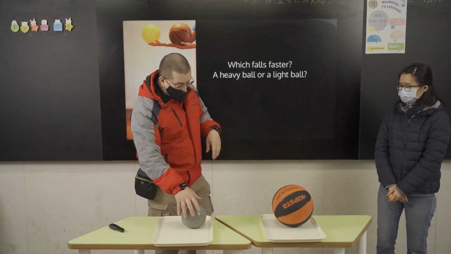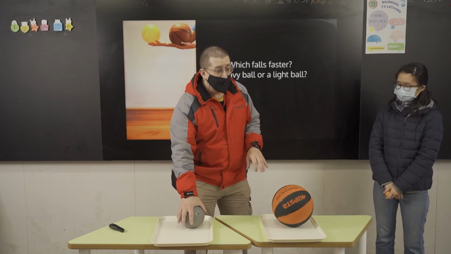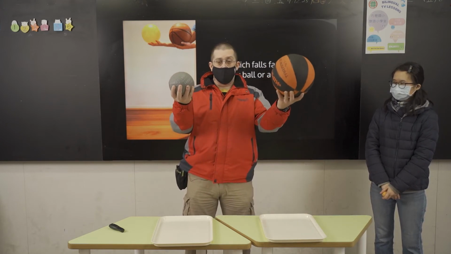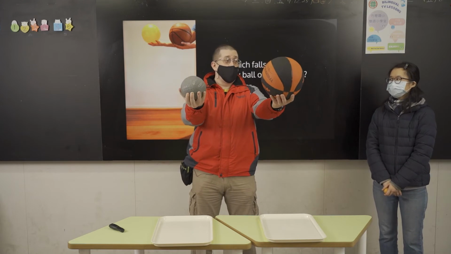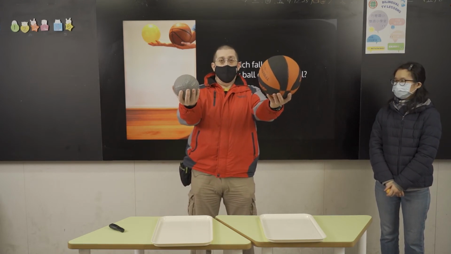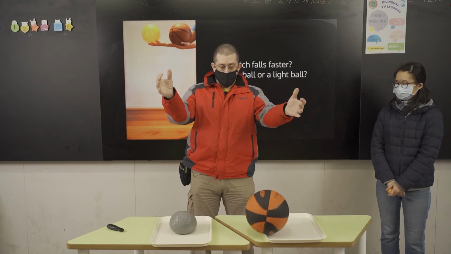So I have my two balls here, and I have these two trays. You can do this at home if you can find something rather heavy like my medicine ball, or a basketball like this. You're going to drop them at the same time. So, Teacher Sunny, if you can do a countdown, then I can drop them at the same time. 3, 2, 1. All right, good.